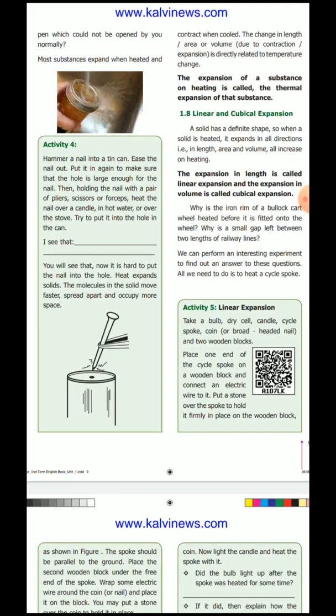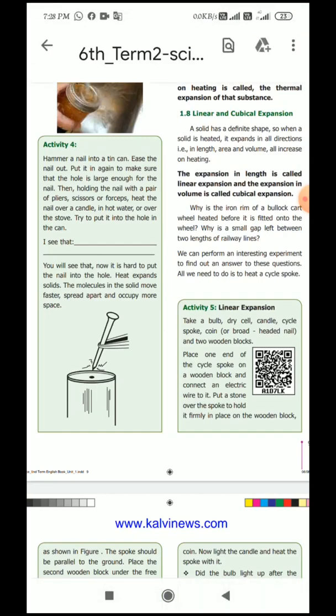Next, linear and cubical expansion. A solid has a definite shape, so when a solid is heated, it expands in all directions. You already know that when you heat a solid, it expands in all directions. For example, its size, shape, length, area, everything will change, due to the excess heat. So the expansion in length is called linear expansion. The expansion in volume is called cubical expansion.